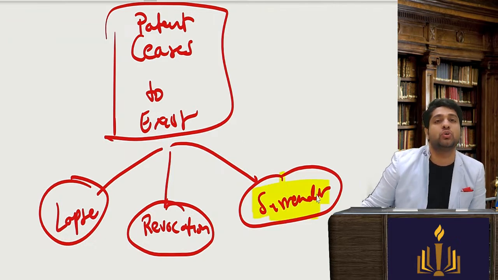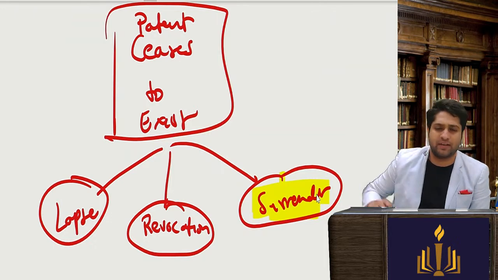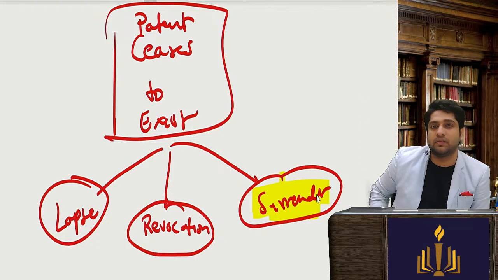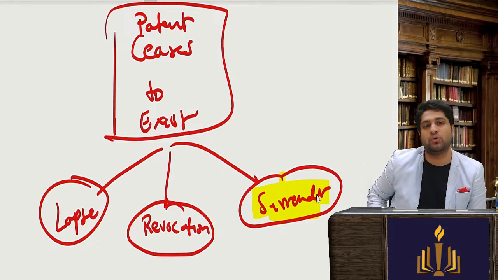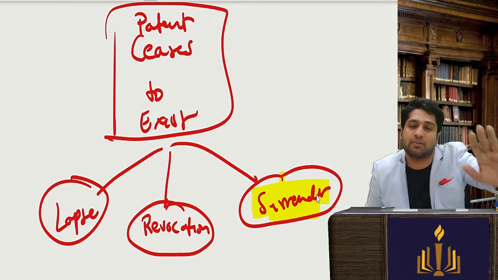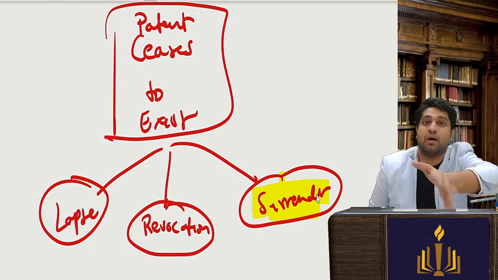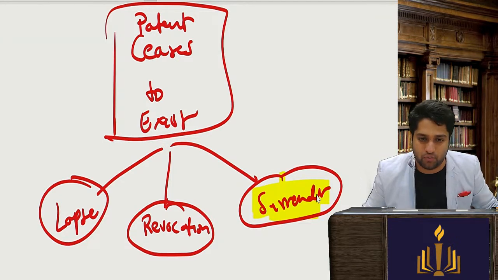Tell me one thing, should the controller pick up surrenders like this only? If he's surrendering, it is his thing, let's take it? The answer is no. The controller will have to publish these details, ask for opposition, and then he is allowed to surrender. Why? It is possible I must have sold my rights and now I am coming to surrender. It is possible that I must have licensed it to someone and now I am coming to surrender. So on publication, persons can give objections, their points can be put forward.